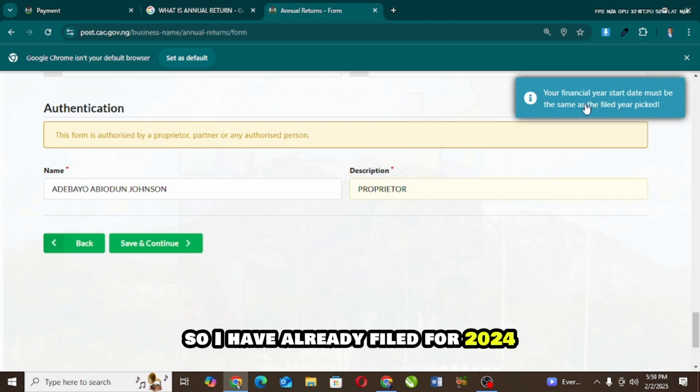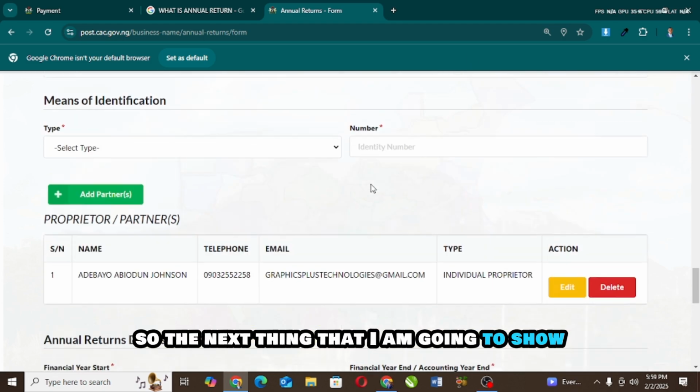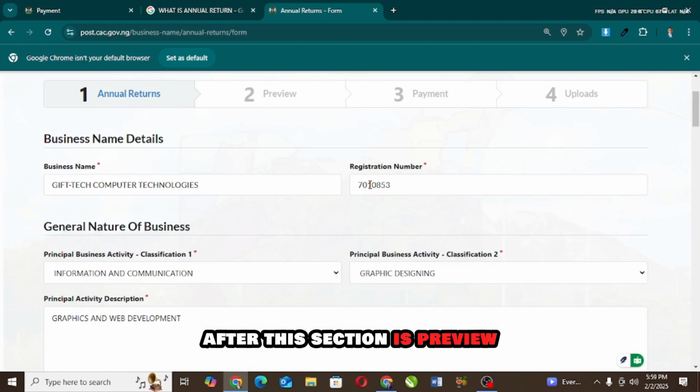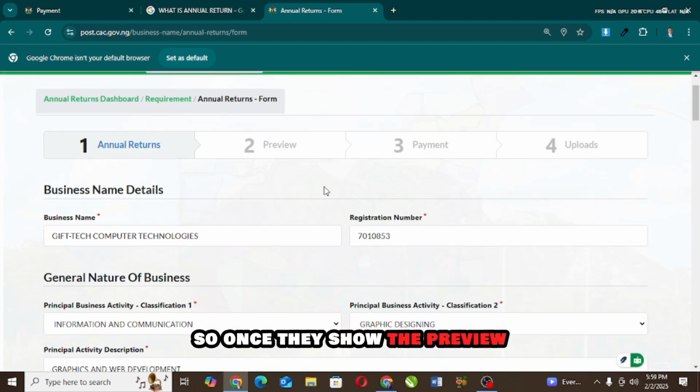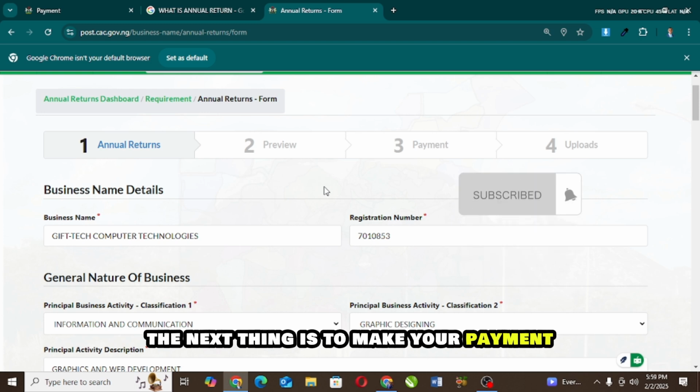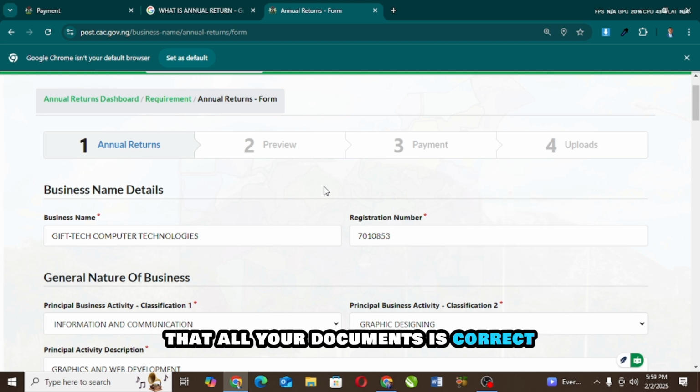So I have already filed for 2024. That is why it's showing a pop-up here. So the next thing that they are going to show after this section is the preview. Once they show the preview, the next thing is to make your payment. Preview is where you check that all your documents are correct. Once it's correct, click on payment.